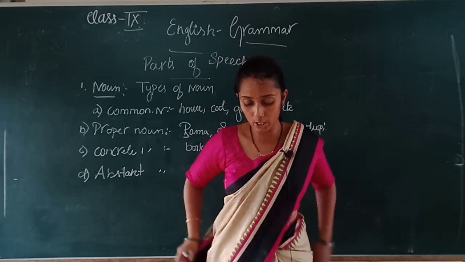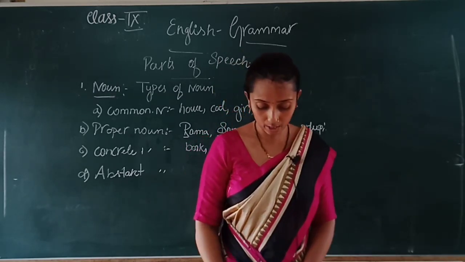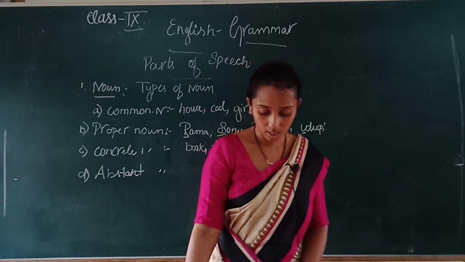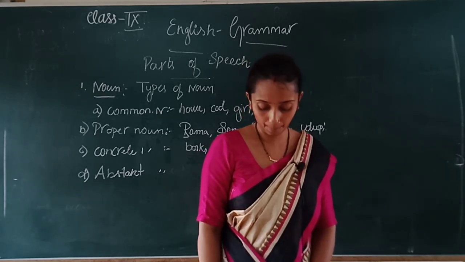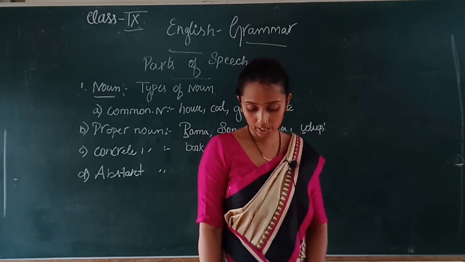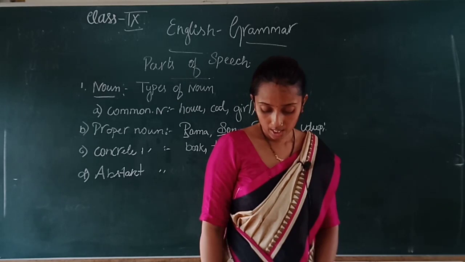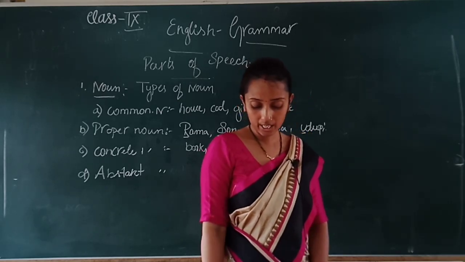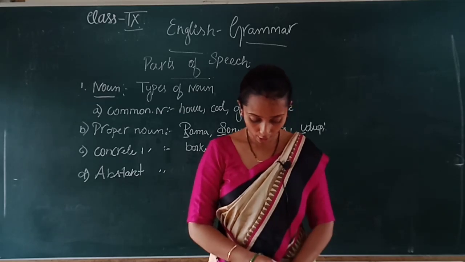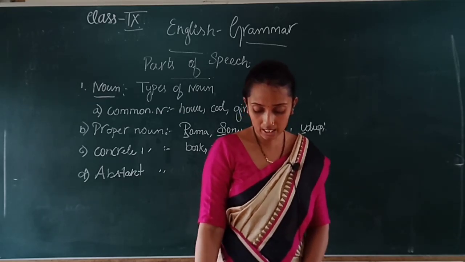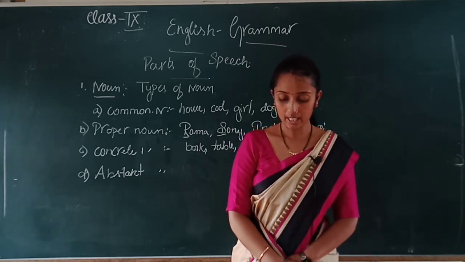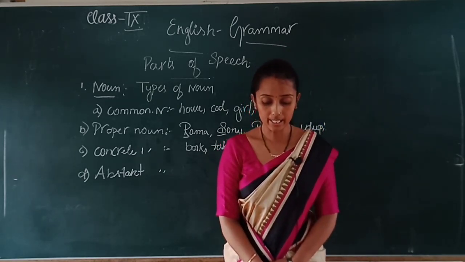Write down: an abstract noun is a noun which refers to ideas, qualities and conditions, things that cannot be seen or touched, and things which have no physical reality.